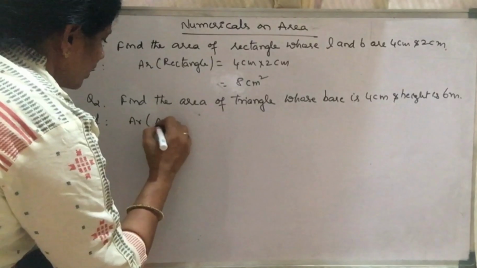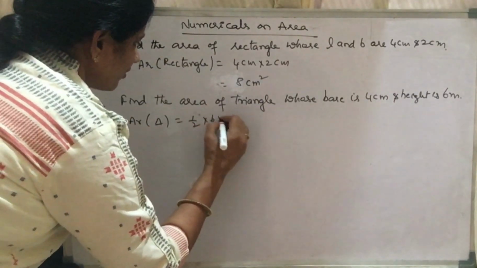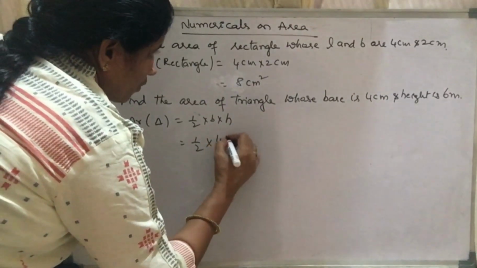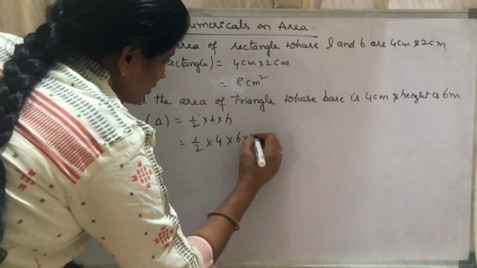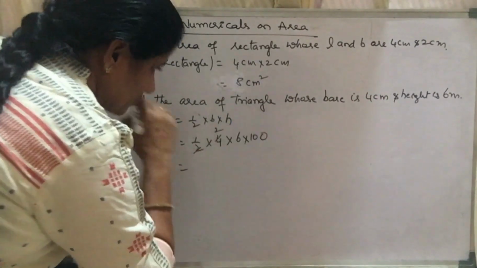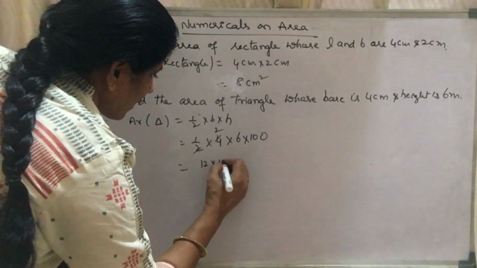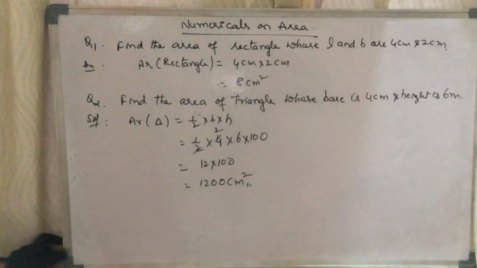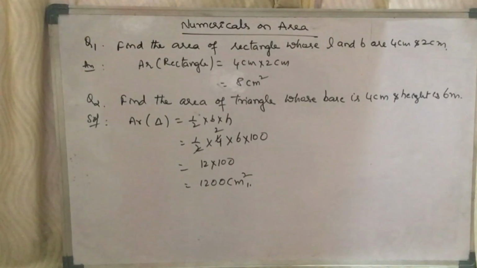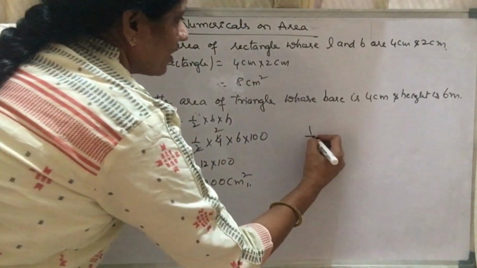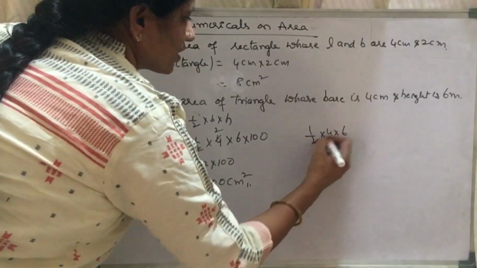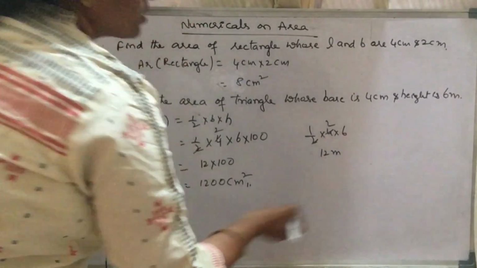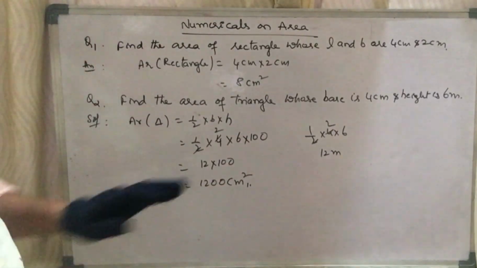So we know the area of a triangle is equal to half into base into height, half into 4 into 6 into 100. 2 ones are 2, 2 twos are 4, 2 sixes are 12, multiplied by 100 will give you 1200 centimeters square. What happened? Did anyone do half into 4 into 6 and get 12 meter square or centimeter square? If you have done it in such a way, it is wrong.